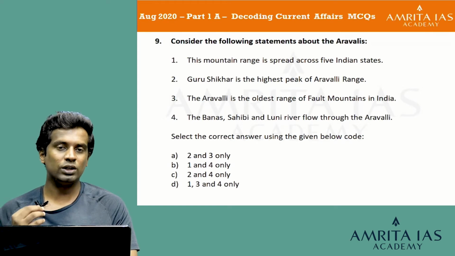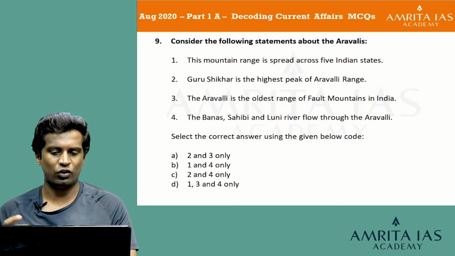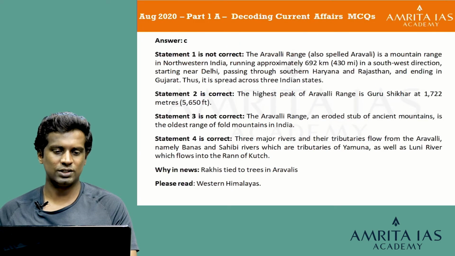You will again be learning it as part of your Indian physical geography, and even if you are not aware of it, you can take this opportunity to learn that it's a fold mountain, not a fault mountain. So, I can say the third statement is wrong. And the fourth statement, the Banas, Sahibi and the Luni river flow through the Aravalli. Yes, that statement is absolutely right. So, I'd go with option C 2 and 4 only to be the right answer. Let's look at the explanation. The answer is C.